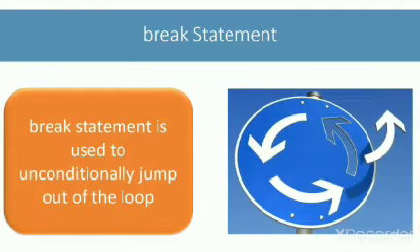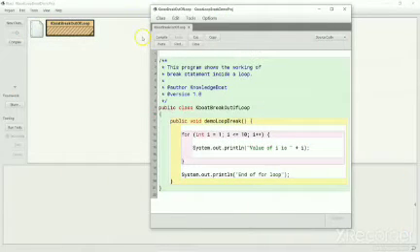The break statement causes the program control to jump out of the loop by passing the conditional expression and any remaining code in the body of the loop. Execution of the program resumes from the statement after the for loop. Going through a working example will make the concept of break statement crystal clear, so let's switch to BlueJ now. This is a very simple and straightforward for loop which prints value of I is 1 to value of I is 10 like this.